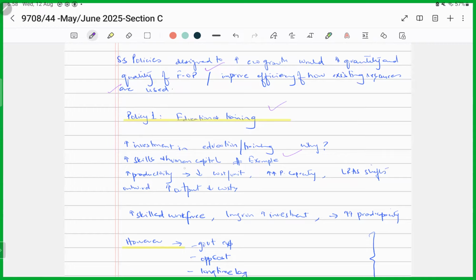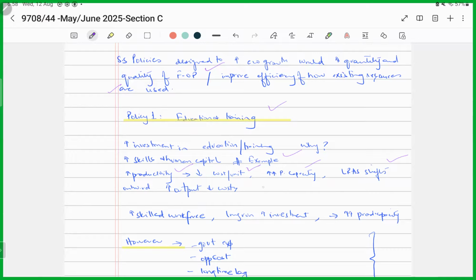They would be enjoying a higher level of productivity. So, higher level of productivity means what? That means that the cost per unit of output would fall and the economy's productive capacity would rise. This means that there would be again a rightward shift of the long run aggregate supply curve towards the right. This means that the economy is now able to produce more at each and every price level.